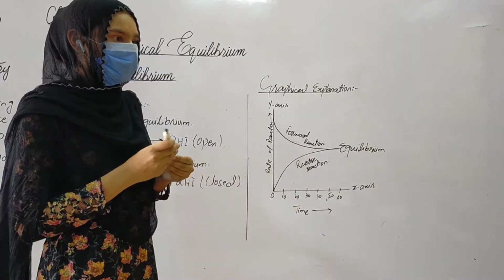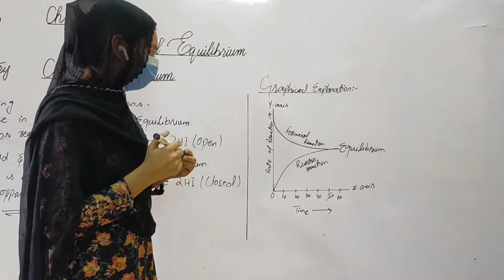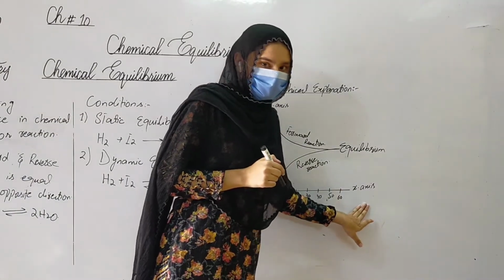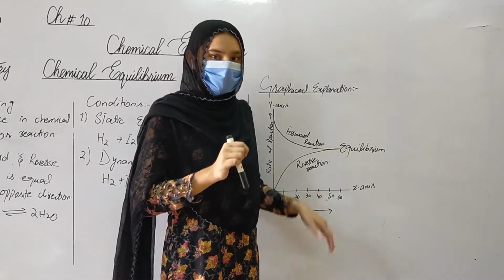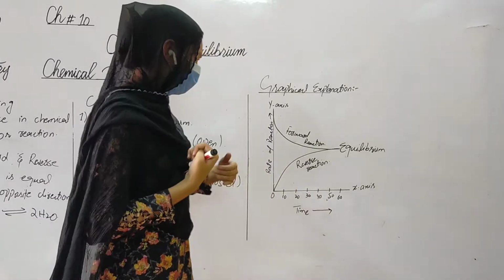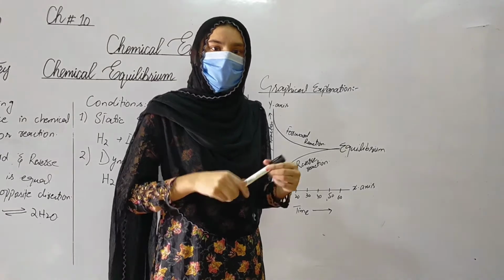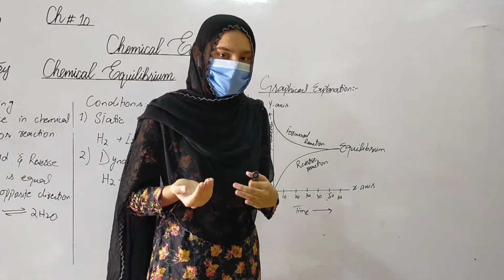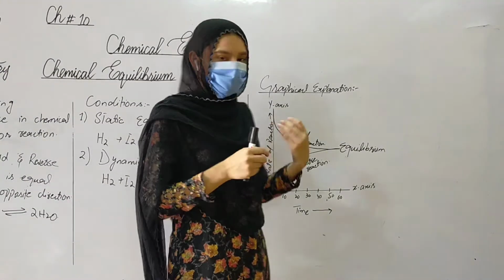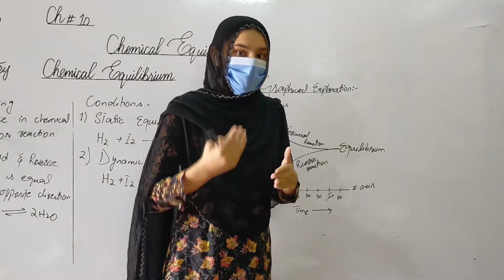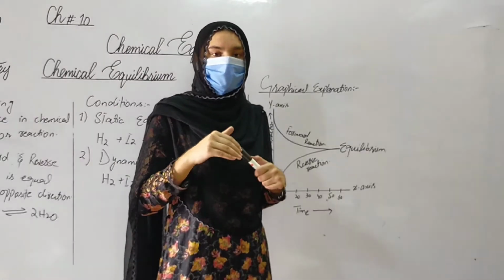Graphical explanation means we take a graph. It has two components: first the x-axis, and second the y-axis. On the x-axis we take time, which changes as the reaction proceeds, and on the y-axis we take the rate of reaction, which changes as reactants change into products or products change into reactants. At the initial stage, when the reaction just starts, the number of reactants is high.